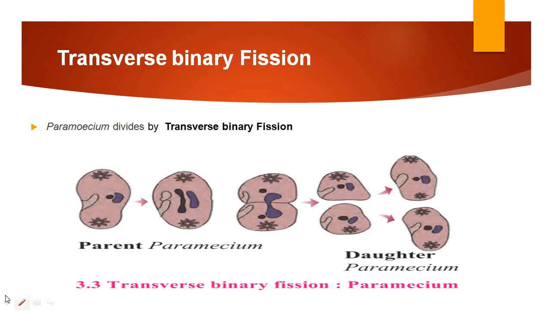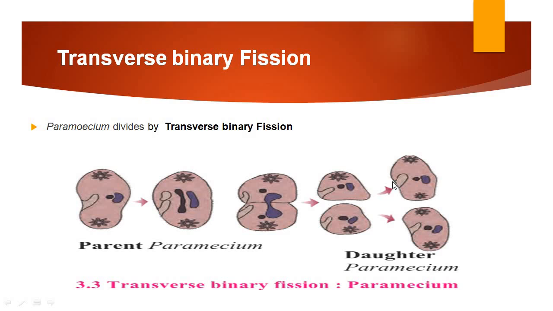Paramecium divides by transverse binary fission. Now what is transverse binary fission? Transverse means horizontal axis. Suppose this is a paramecium. Its horizontal axis is in this direction. The paramecium starts to divide along its horizontal axis, and after the complete growth of these two dividing cells, they separate and two new daughter paramecia are produced.